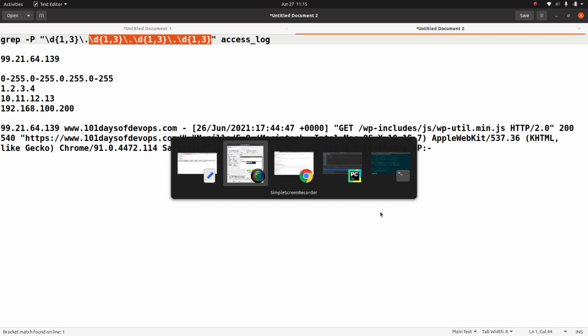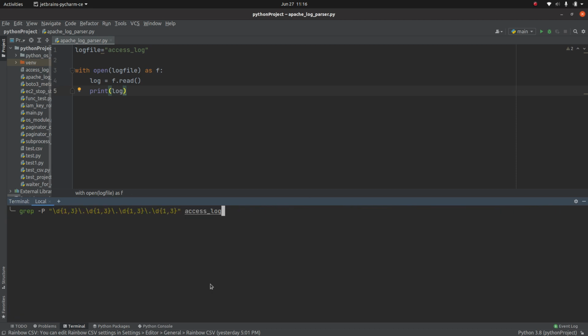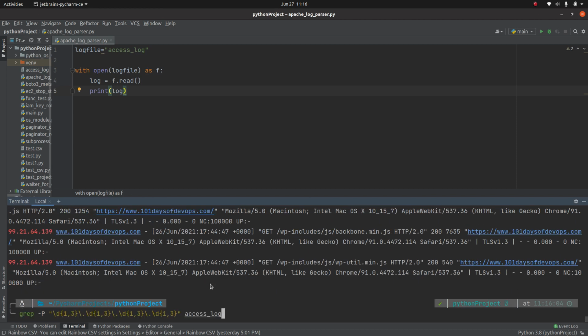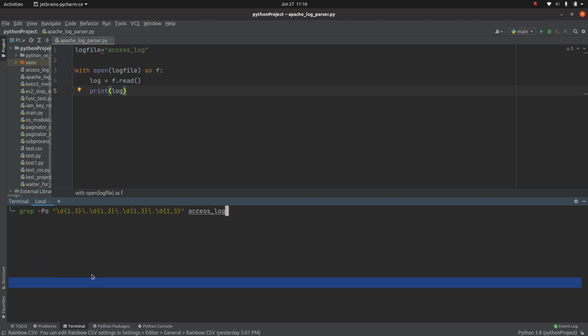Okay, so let's go back to the command line again. Our requirement is not to match the entire line, we just need the IP address. For that, in the case of grep, we have -o to match only that particular part. Now you see we are getting just the IP address in this case. Now let's sort it.